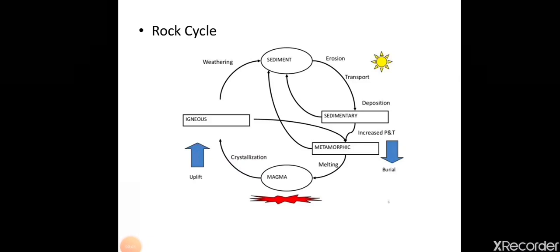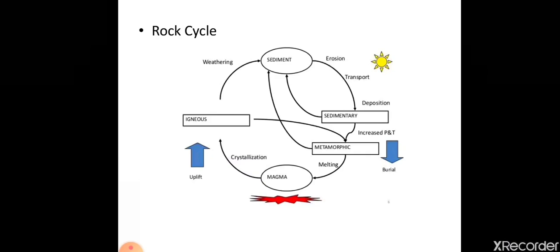Here is a diagram of rock cycle in which you can see how rock changes its form. Let's start from magma. When magma solidifies, it changes its form and forms igneous rock. Igneous rocks are exposed to weathering. It broke into sediments.